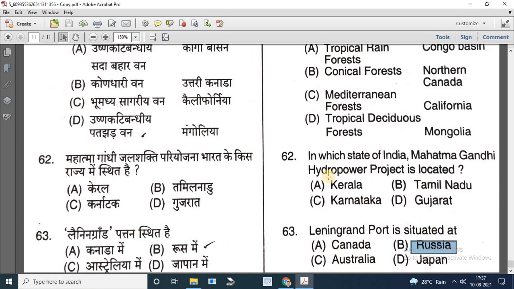So one question from my side is, can you arrange the major islands of Japan from north to south and also in a descending order of their sizes? So please inbox or click the answers in the comment box.